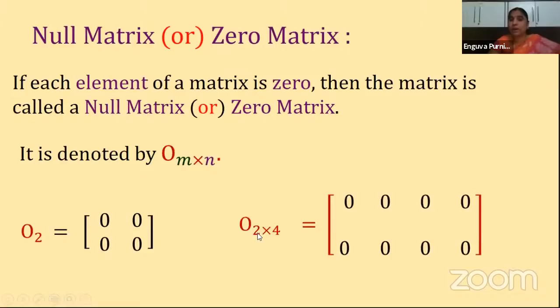Zero matrix of order 2 by 4. That means what? The first number denotes the number of rows, and the second number denotes the number of columns. So here it is first row and second row, and 1, 2, 3, 4, 4 columns are there, where every element is 0. So this is a zero matrix. Examples for zero matrix: here we have a square zero matrix, and here we have a rectangular zero matrix. Clear, children? So you can have anything for a zero matrix.